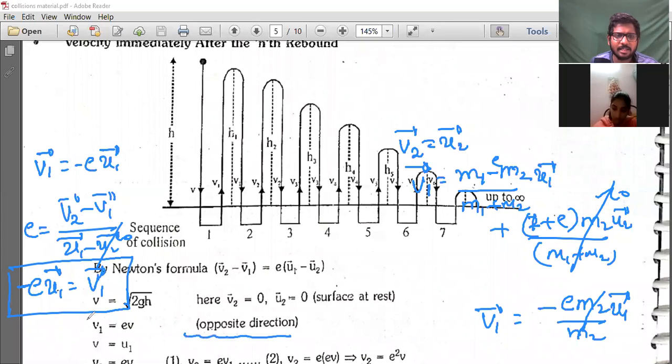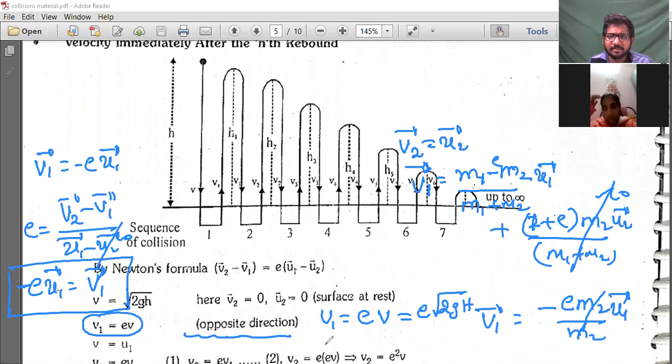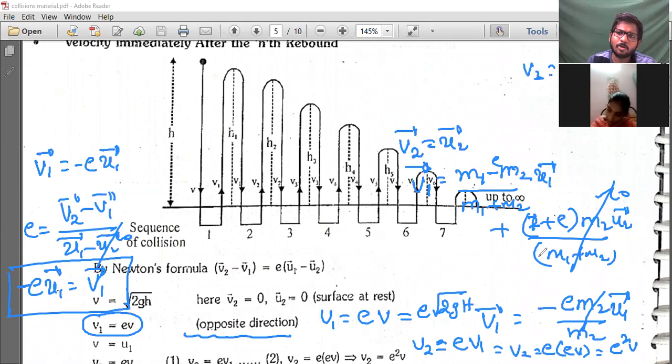In the opposite direction, the velocity will be EV. If V is root 2gh, then V1 will be how much? In the opposite direction, that is EV, that is E into root 2gh. Like that, V2 will be how much? E into V1, that is V2 is equal to E into EV, that is E square V. So like that, V3 is equal to E cube V, V4 is equal to E power 4 V. So after the fourth collision, E power 4 V will be the velocity.